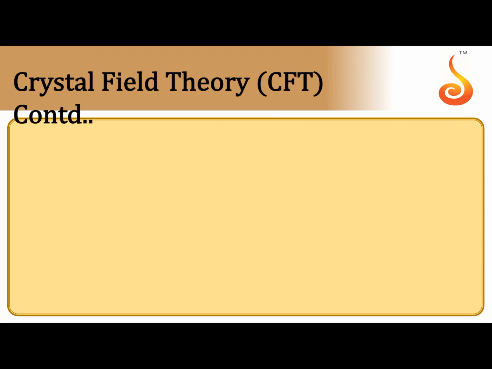Crystal field theory. According to this theory, the bond present between the ligand and the central metal atom is purely ionic. The 5 d orbitals, in the presence of the ligand, are excited first. After the excitation, they split into 2 sets.